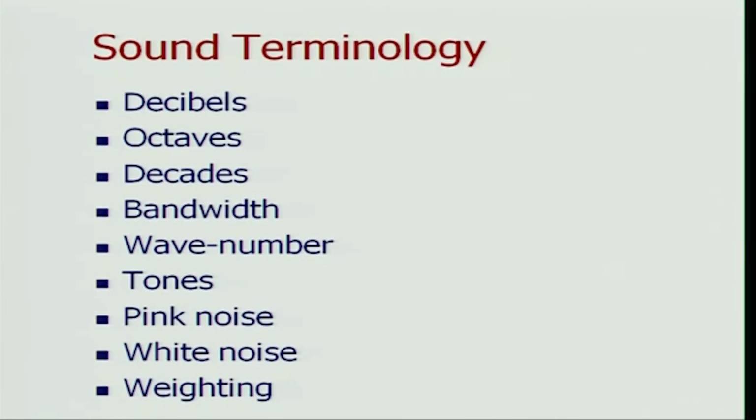And then weighting, I have put it here, but probably I will not talk about it today. We will definitely cover weighting, but it will happen maybe a little later in the course. But decibels, octaves, decades, bandwidth, wave number, tones, pink noise, white noise, these are some of the terms which we will definitely learn in terms of what they mean in today's lecture.